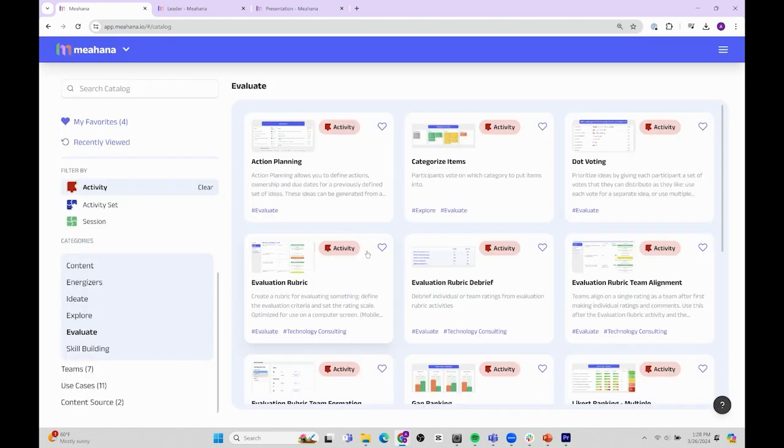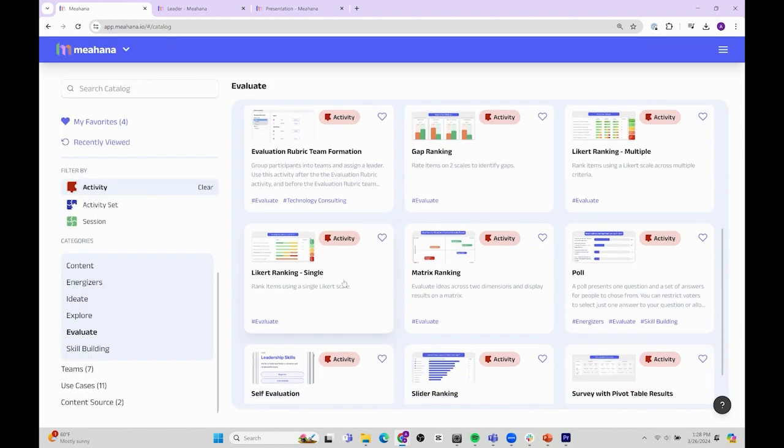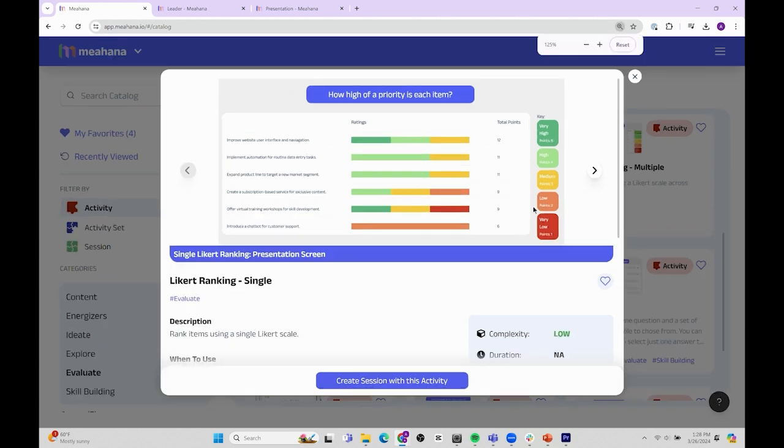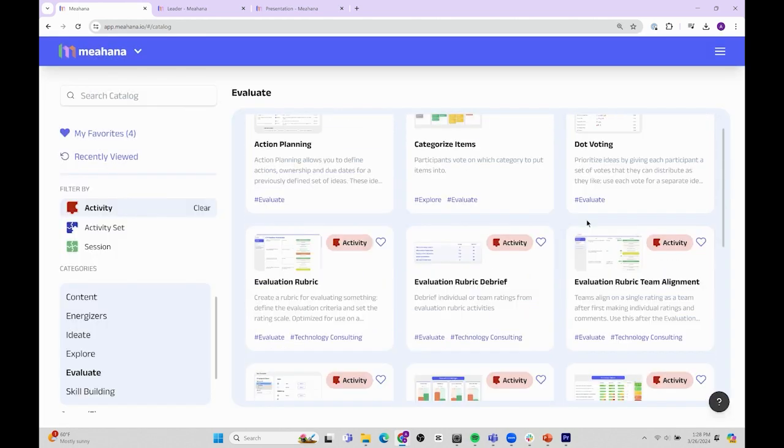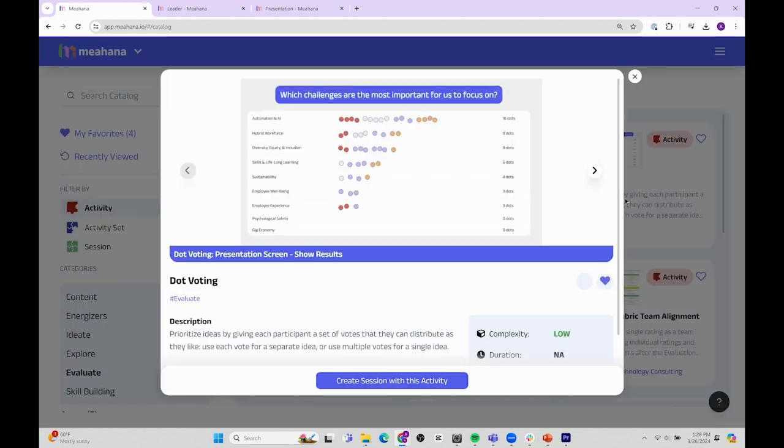After generating ideas, you may want to narrow the list in some way to identify priorities or determine how relevant or achievable each idea might be. Again, use the filters in the catalog to find convergent activities that are useful for evaluating ideas.